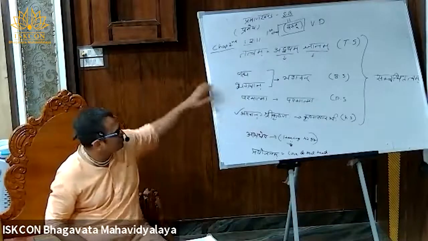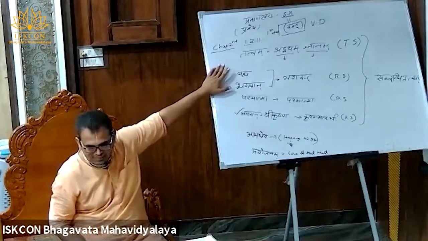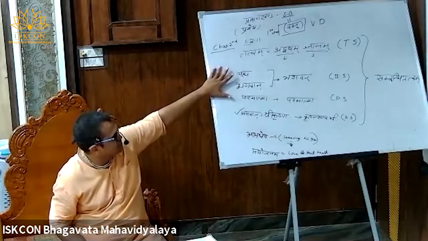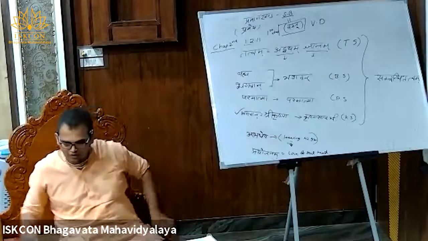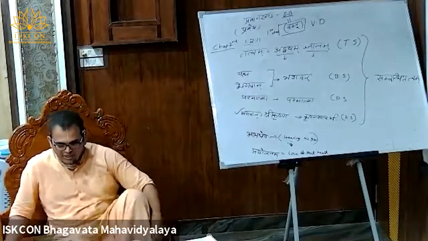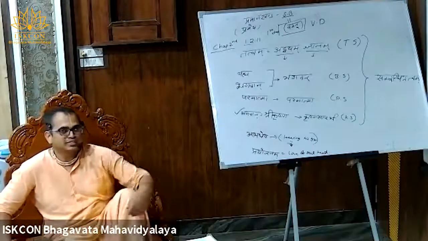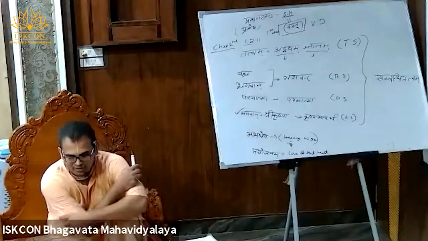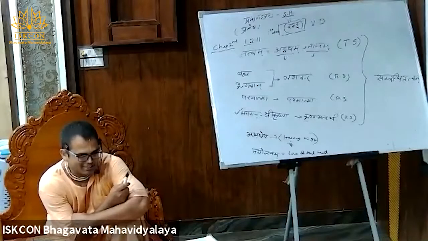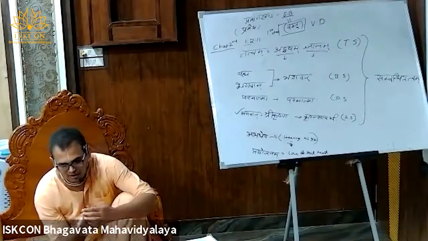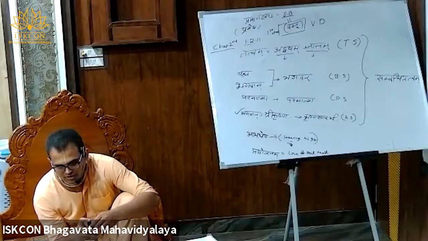Now, by using these three sandarbhas, we established that this tattvam is superior, and that is nothing but Bhagavan. And who is that Bhagavan? We are going to establish and determine that now. So for that, we are starting a sandarbha that is known as Krishna Sandarbha. Krishna Sandarbha is a book which establishes that Bhagavan is Krishna.